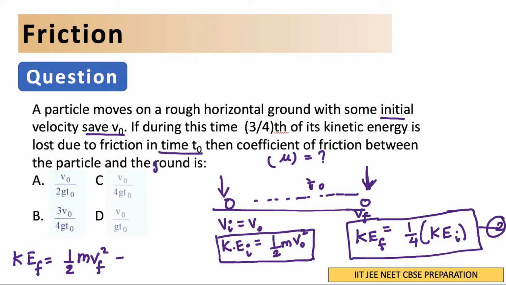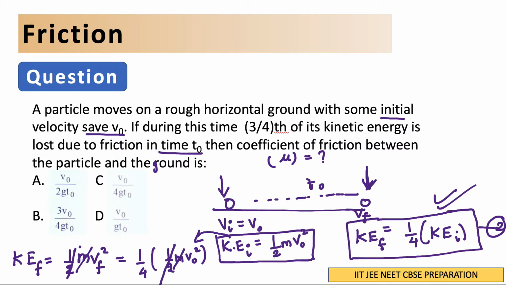So the final kinetic energy is equal to 1/4 of KEi. 1/4 of the initial kinetic energy is what? Half mv square, so put it here: half m v naught square. Now we have this. In this, this half and this half get cut, then this m and this m get cut. So we get vf square.